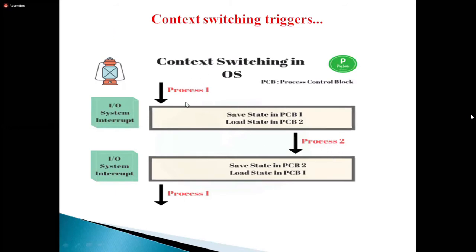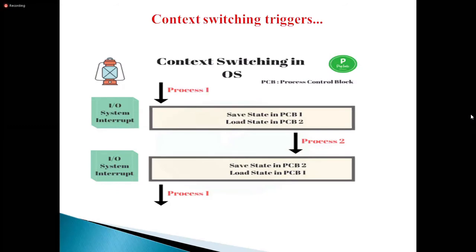First, what happens? Save state in PCB1. You already know process control block. If process one is executing as of now, then after some time context is switching.